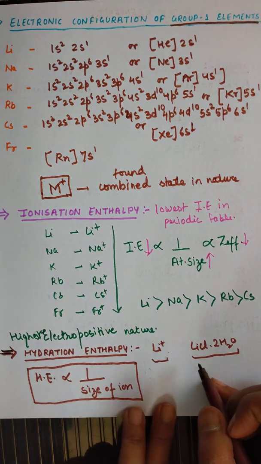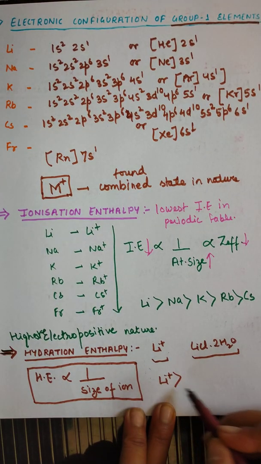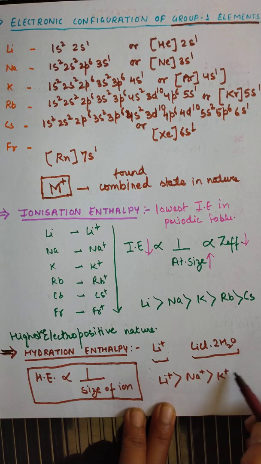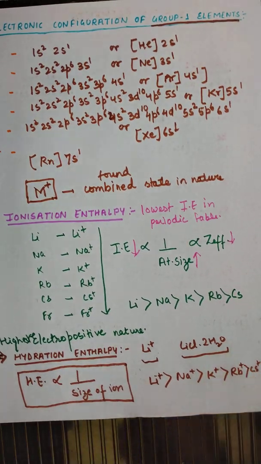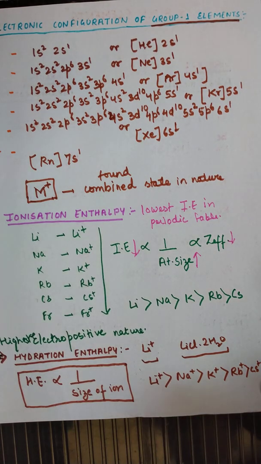That's why the order of the hydration enthalpy will be lithium ion, then sodium ion, then potassium ion, then rubidium ion, and then cesium ion. Okay, this will be the order of the hydration enthalpy. Generally, we know that the salts of alkali metals are ionic and soluble in water. That's why they get hydrated by the water molecules.